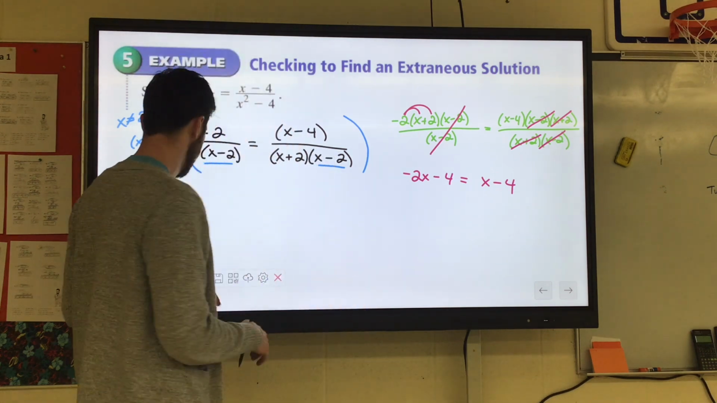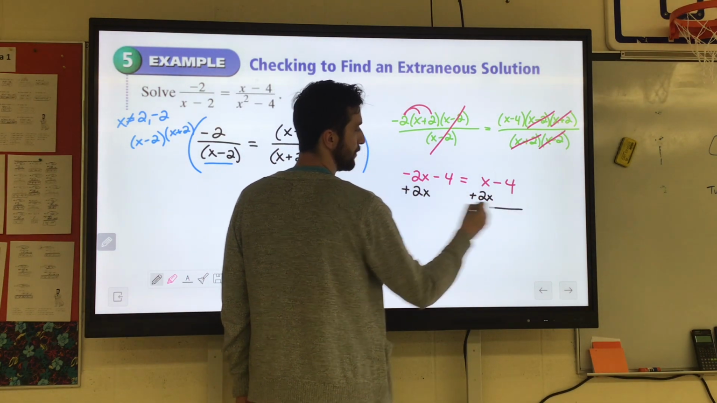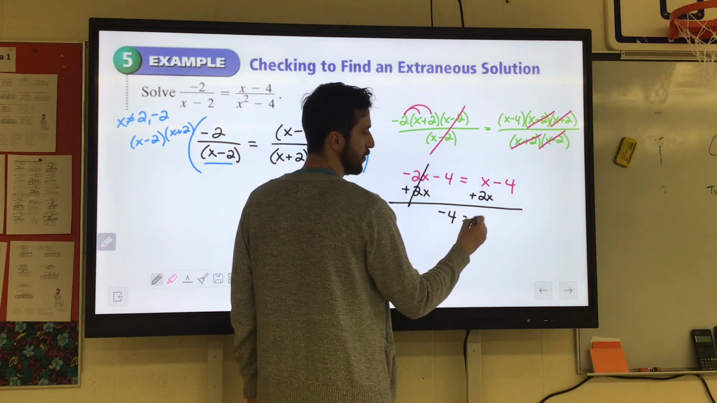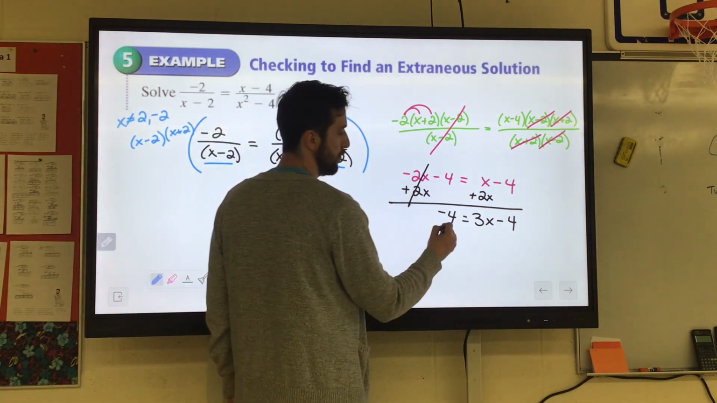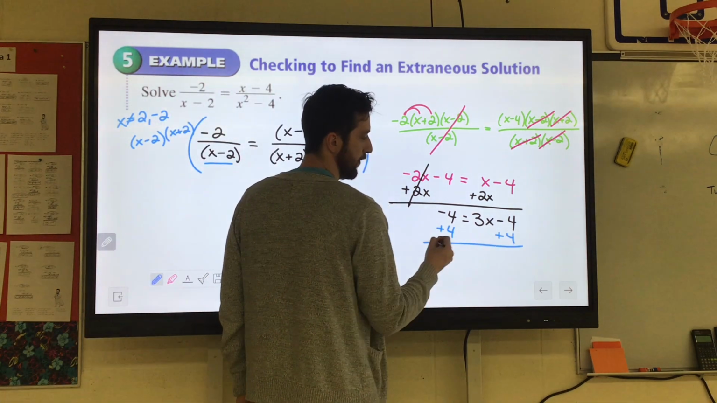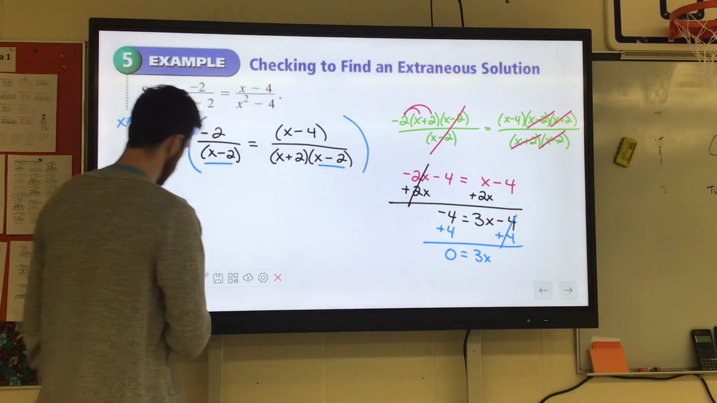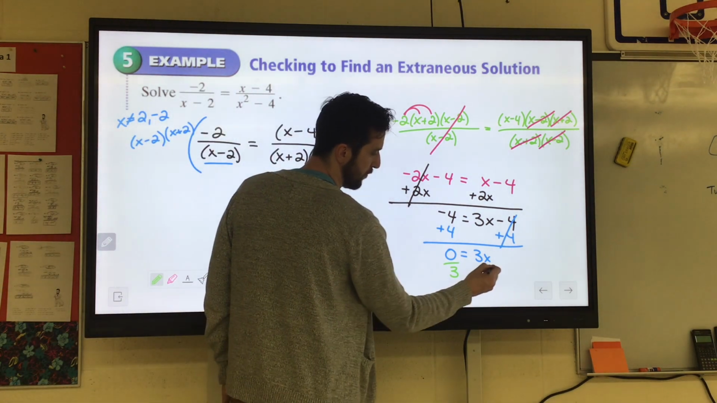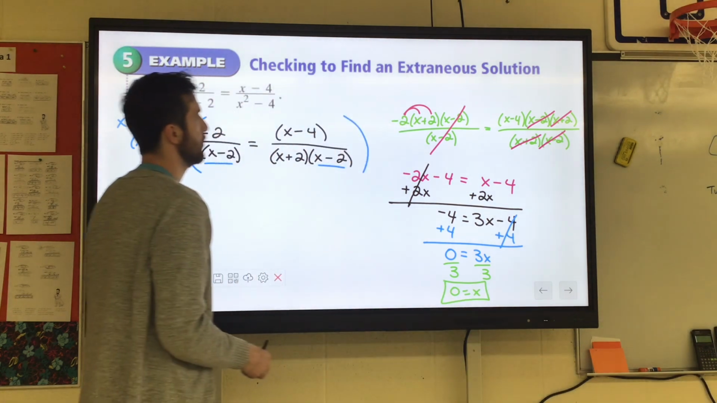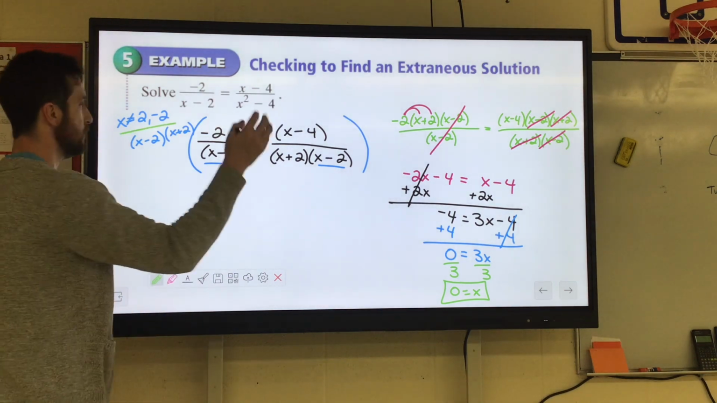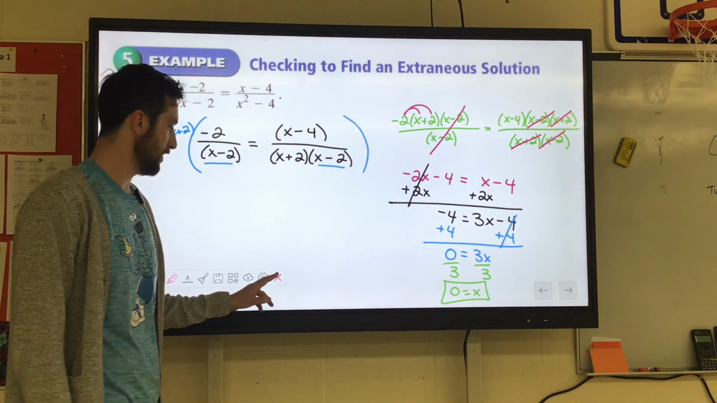That's not bad, huh? So we could add 2x to both sides. Negative 4 equals 3x minus 4. Then we could add the 4 to both sides. Negative 4 plus 4 is 0. 3x, and then these cancel out. And then there's one more step. You just have to divide by 3. 0 divided by 3 is just 0. So our only answer for x was 0. Is that an excluded value? No. So we're all good. Wow. All right.